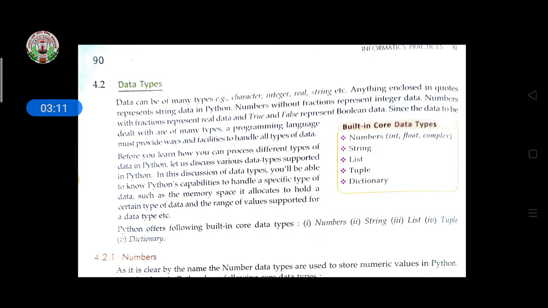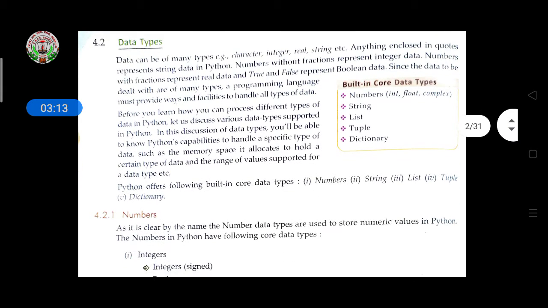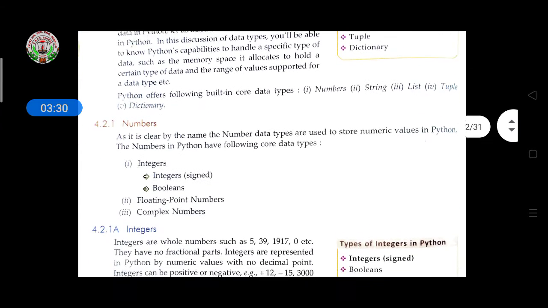So here the built-in core data types are numbers. Under numbers, integer, float, and complex are there. Then string, list, tuple, dictionary, these are the different data types. Let's discuss the numbers first.